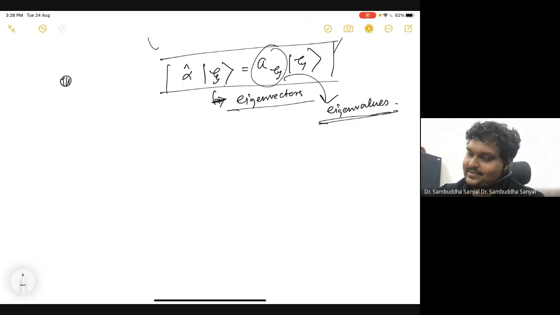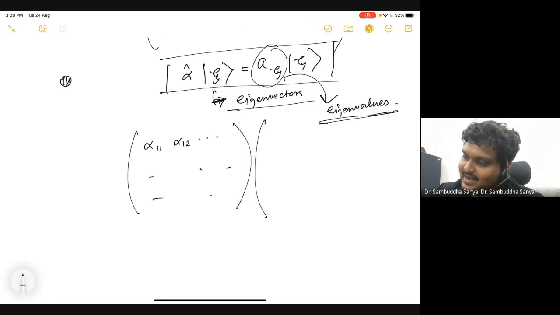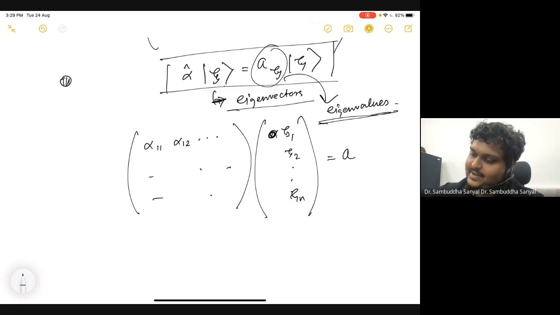So now you can write this as the matrix alpha 1 1, alpha 1 2, and so on, which when it acts on this vector zeta 1, zeta 2, up to zeta n, gives you some number times zeta 1, zeta 2, up to zeta n.